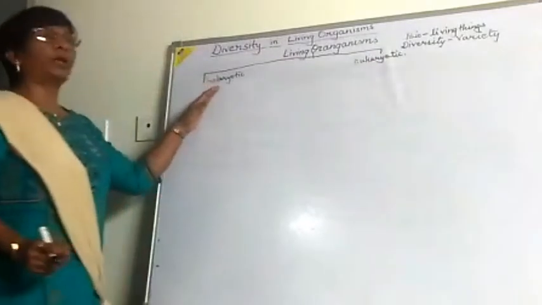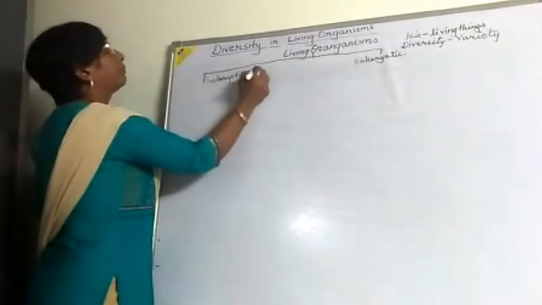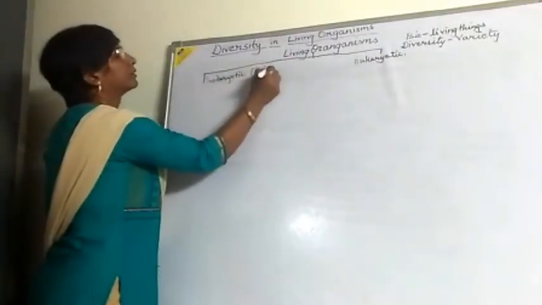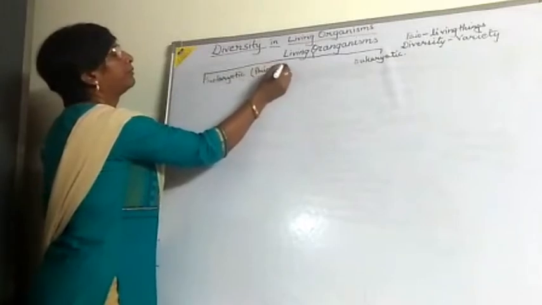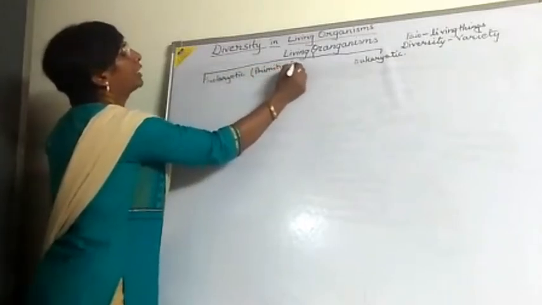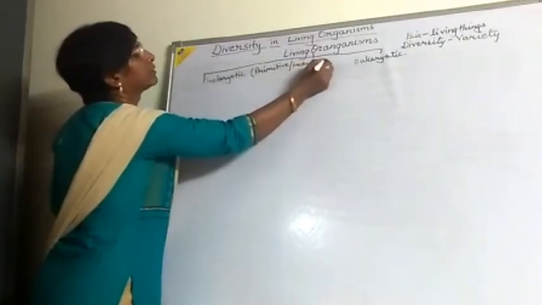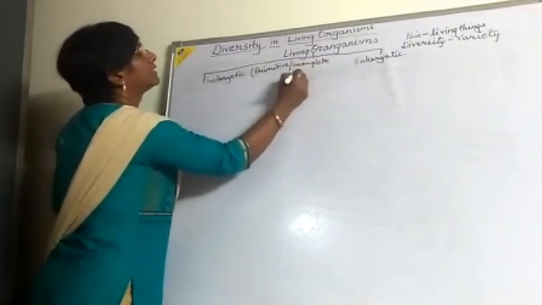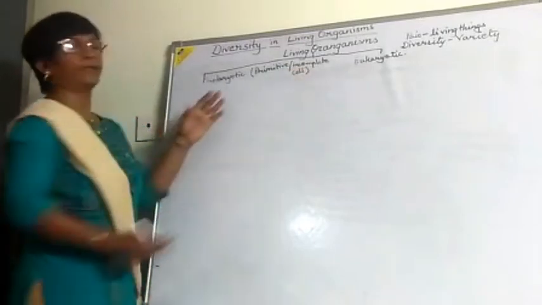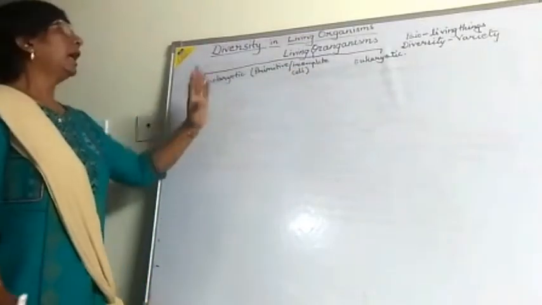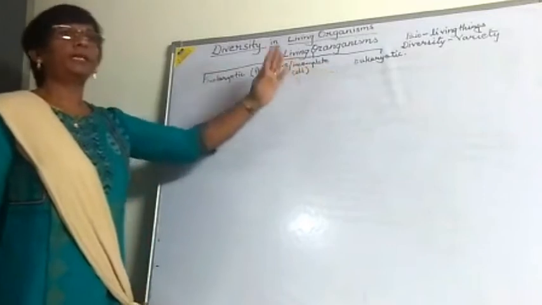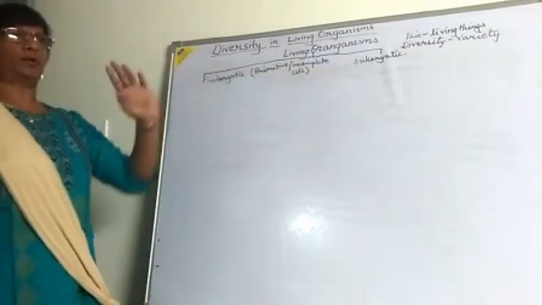Prokaryotic is the primitive one, which has an incomplete cell. The eukaryotic we will see later on.